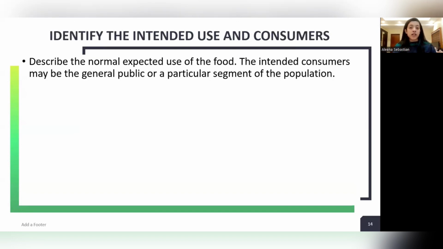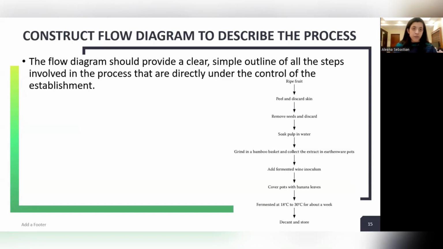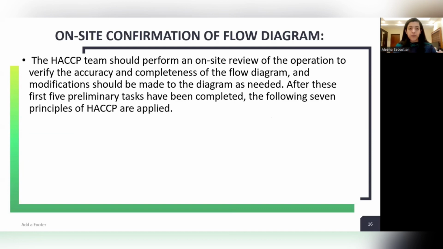Identify the intended use and consumers. Intended consumers may be the general public or a particular segment of the population. Then the flow diagram, as I told you, is a systematic representation of the sequence of all steps involved in an operation. On-site confirmation of the flow diagram: they should perform an on-site review of the operation to verify the accuracy and completeness of the flow diagram.